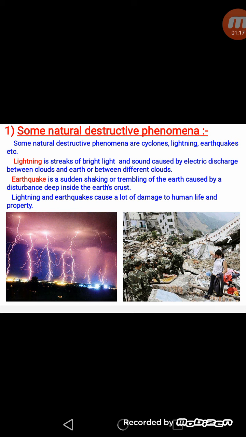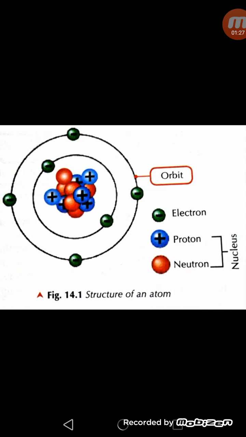So in this chapter we will try to study the science involved in these two destructive processes called lightning and earthquake. Firstly, before their explanation, we should understand the structure of atom. Why do we have to understand the structure of the atom? Because all substances which are present around us are made up of atoms. And atom consists of particles that have charges.